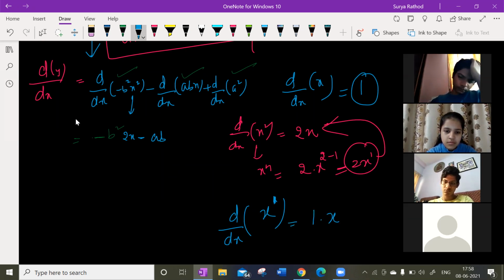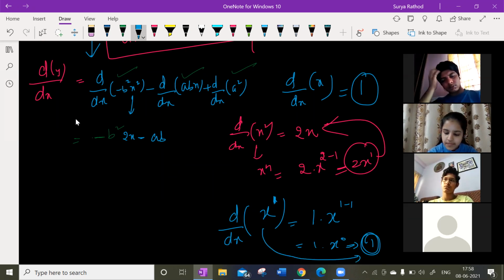1 into x to the power of 1 minus 1. So 1 into x to the power of 0. x to the power of 0 is always going to be 1. So differentiation of x, what am I getting here? 1. As simple as that. So ab into 1, and d by dx of a square: a square is always a constant. As I told you, differentiation of a constant is always 0.